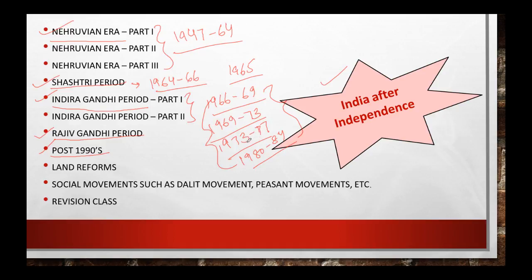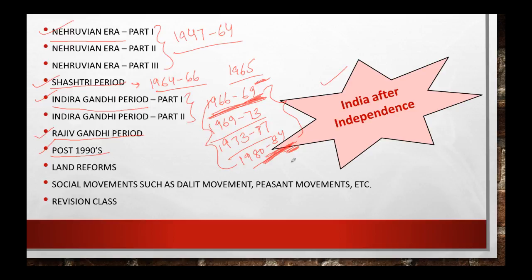In this, what happened, like in 1967, in this 1966 to 1969 period, Congress for the very first time lost at the state level, we will be discussing that. In 1969, the Congress split, we will be talking about that, okay. In 1980-84, we'll be discussing the Kashmir crisis, Punjab crisis, Assam crisis, and because of the Punjab crisis only, Indira Gandhi was assassinated, okay.